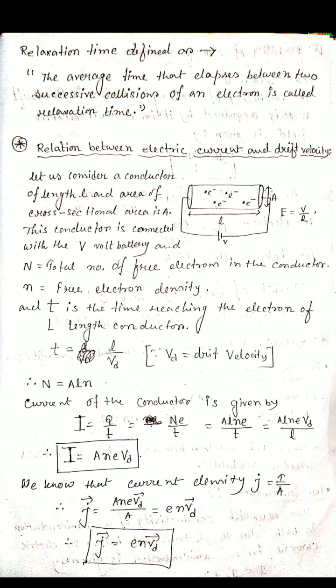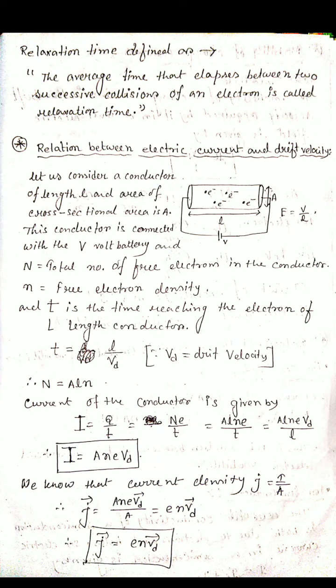How can you remember it? I equals V-E-N-A, Vena. V means drift velocity, E means electric charge, that means the charge of an electron, N is the number density, electron density, and A is the area of cross section. So I equals V into A into N into E.